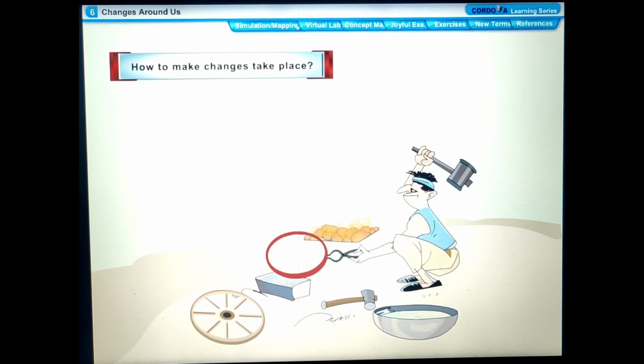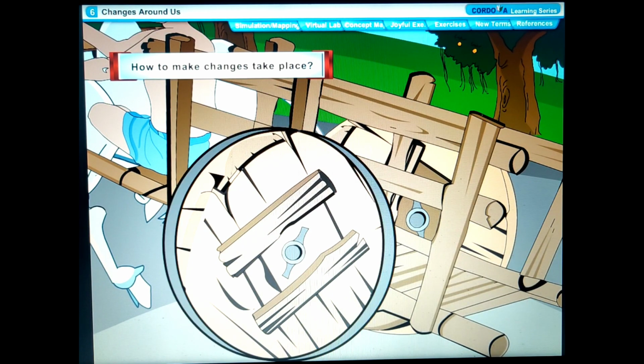This hot iron rim is now easily put around the wooden wheel. Water is then poured over the hot iron rim to cool it. On cooling, the hot iron rim contracts, shrinks, and fits tightly around the wooden wheel.